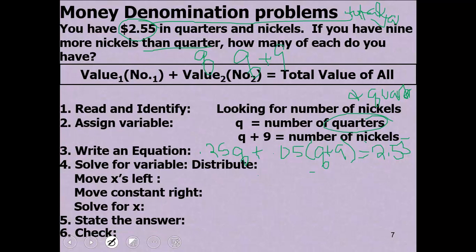So I have 0.25q plus 0.05q plus 0.45 is equal to 2.55. 0.25 plus 0.05 is 0.30q, which is equal to 2.10.